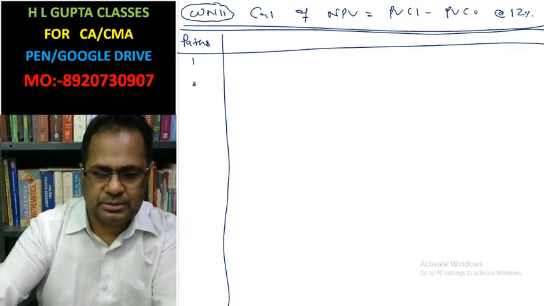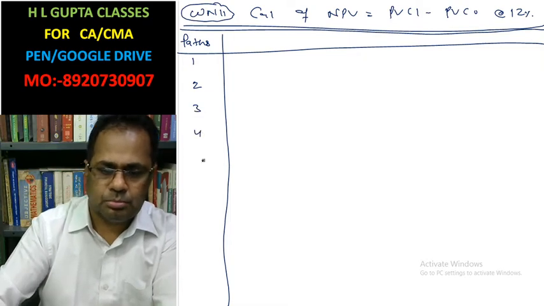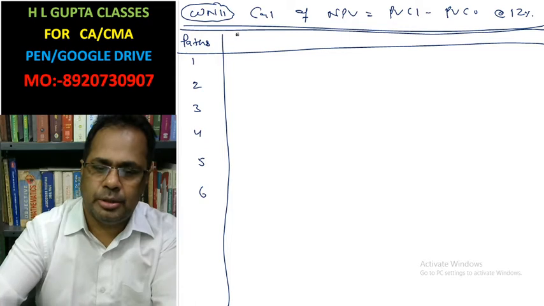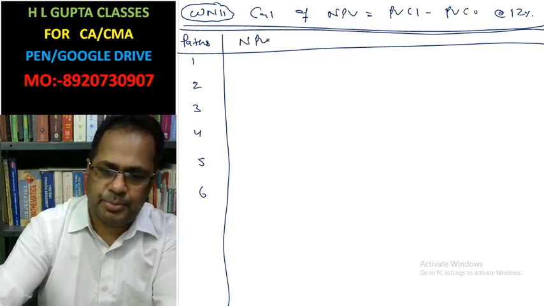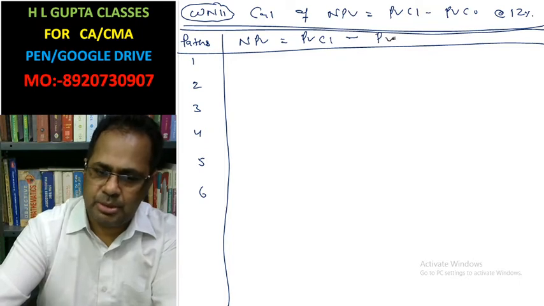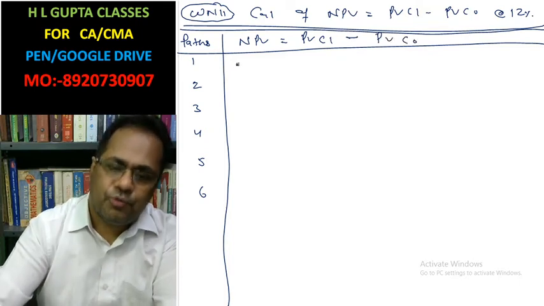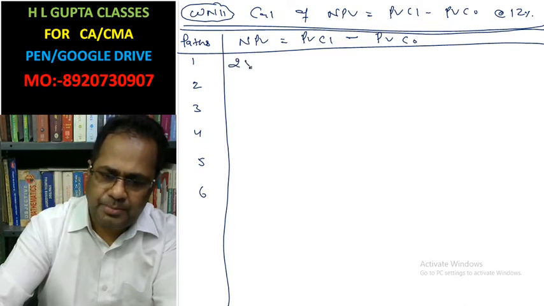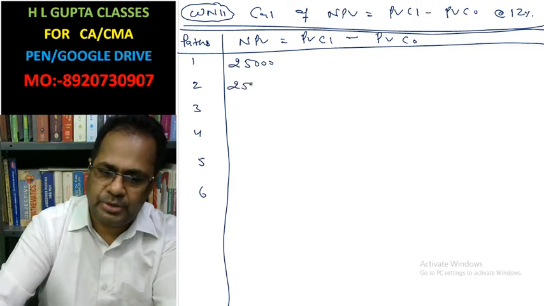First, second, third, fourth, fifth, sixth. Net present value we have to calculate. Net present value equals present value of cash inflow minus present value of cash outflow. In the first year, 25,000 is the cash inflow for the first, second and third path.